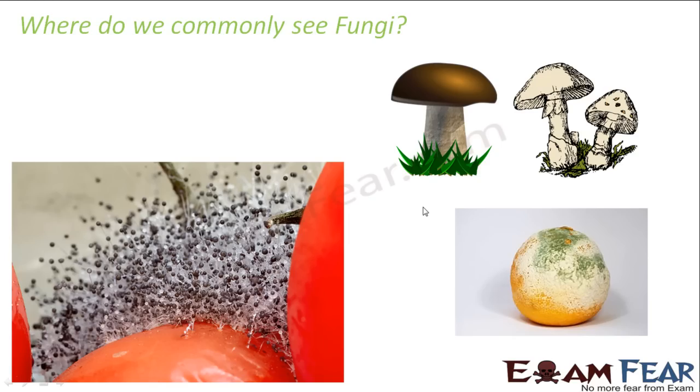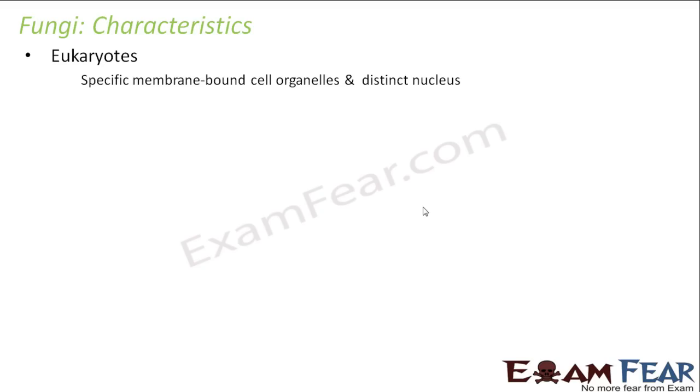So now in this topic we are going to study about the fungi in detail, their nutrition, their mode of reproduction, their structure, cell wall. So we are going to talk about all such stuff. So let us first talk about the general characteristics of fungi. Now fungi are eukaryotes, that is they have specific membrane bound cell organelles and distinct nucleus.